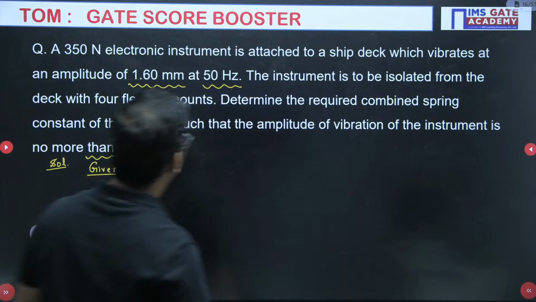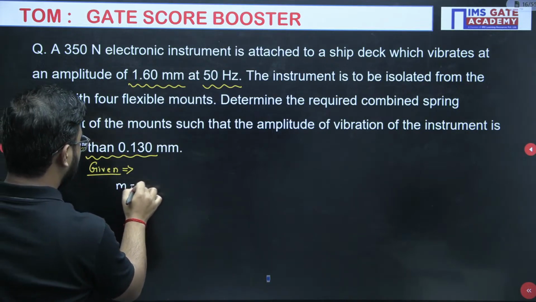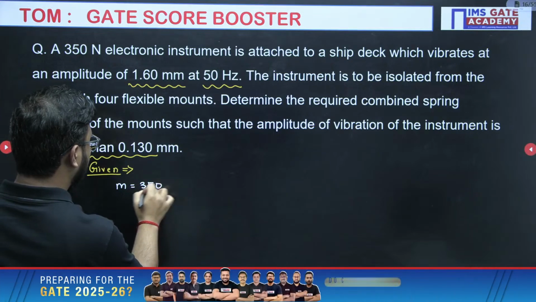First of all, mass: 350 divided by 9.81.